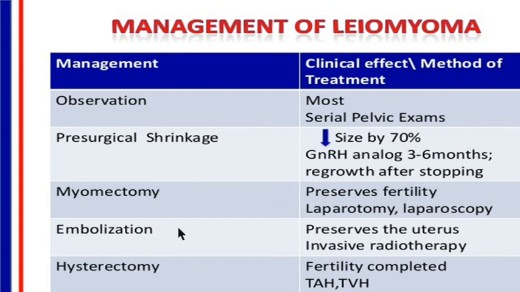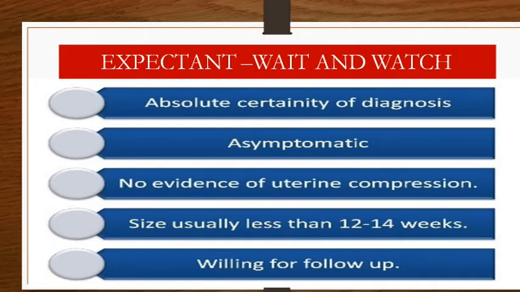And then we have other treatment, one of which is embolization. Here it preserves the uterus, it's an interventional radiotherapy, but of course it doesn't guarantee fertility. So these are the management protocols of fibroid.